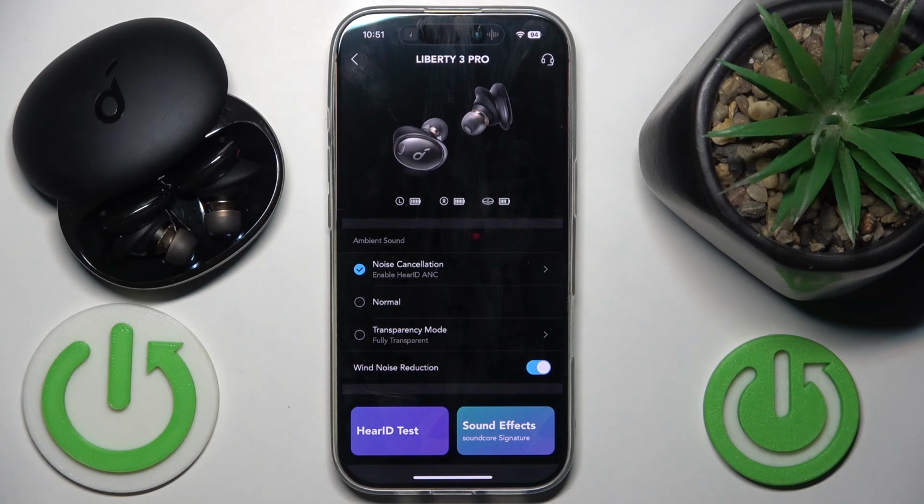Hi everybody and welcome. Today I have SOUNDCORE Liberty 3 Pro headphones and I'm going to show you how you can easily select and choose different sound effects.